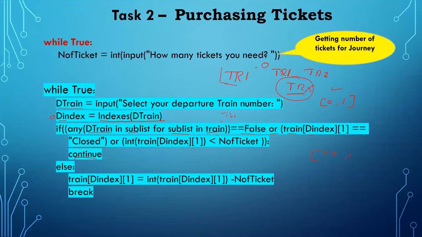If closed, automatically we are storing a string value here instead of an integer value, we are storing closed. So if this is a closed value, then it will again ask for input. And third, again we are testing the same thing, the number of tickets. Suppose the available tickets are only 40, but in number of tickets you are entering 80, there are not enough seats available, so again this loop is repeating.